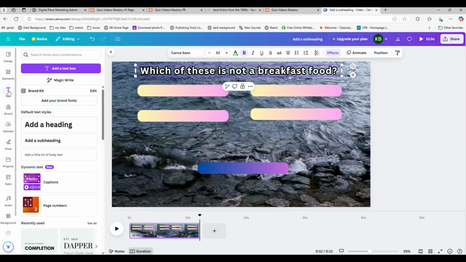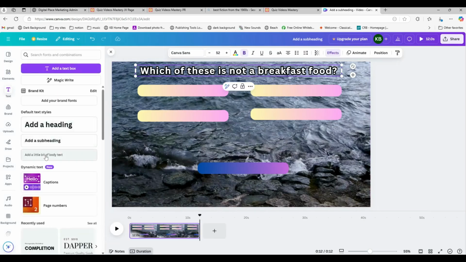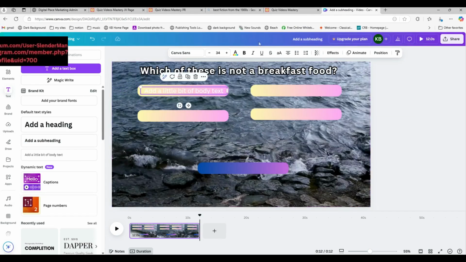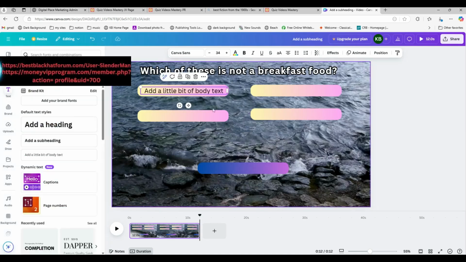So I'm going to go get text again. Whoops, what happened there? Let's try that again. I'm going to get some text. And it came out to be a pretty big piece of text here, so I want to shrink it. All right, now it's on there, but you can't see it because it's white. So I'm going to change the text color to black. There it is. So this possible answer is eggs.